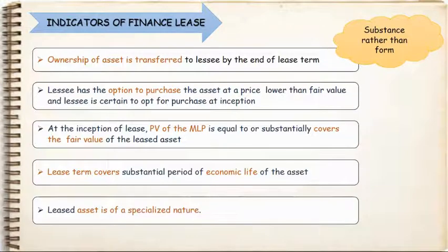5. Leased asset is of a specialized nature. It can be used only by the lessee without major modification. Others can use it only with major modification. For example, power plants, boilers, specialized pharmaceutical plants, etc. Generally, lessor builds these items at the premises of lessee and gives it for lease. In such situation, the asset is built to meet the specific need of lessee. These are the indicators that we need to check to classify a lease as operating or financing. If any one of them is satisfied, we call it a financing lease.